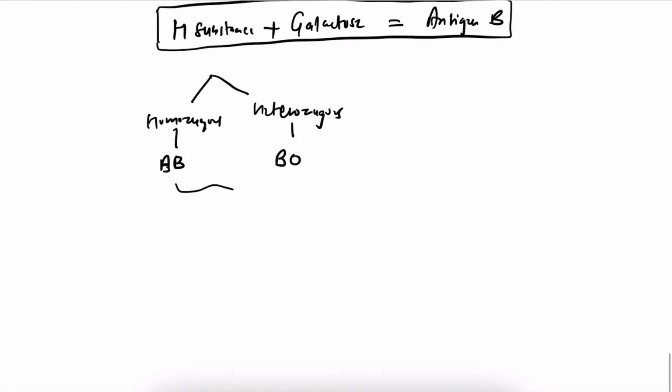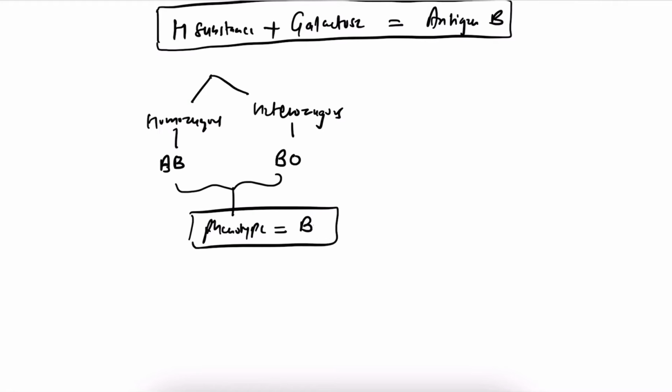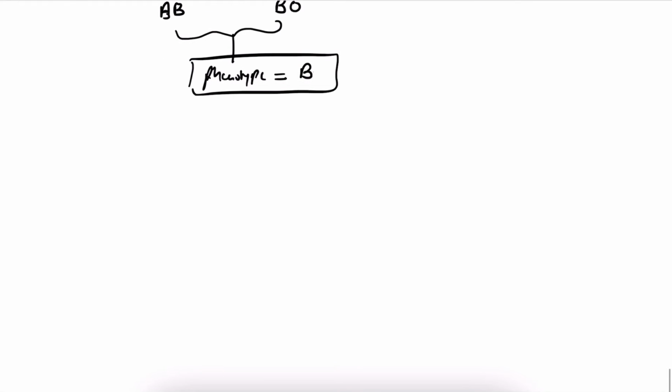But in both the cases, the phenotype will be B only. Understood? This is the phenotype B. Now, that was the formation of antigen B.